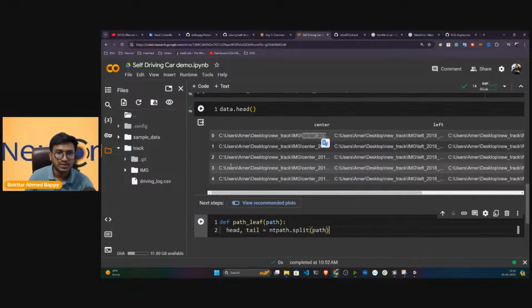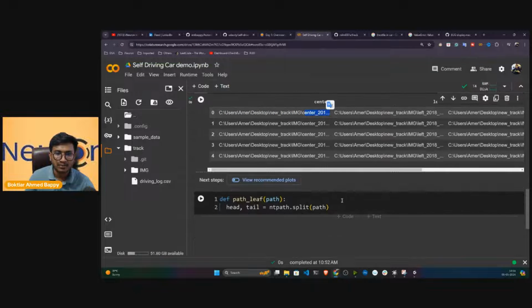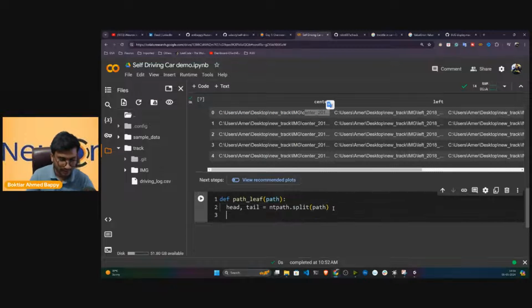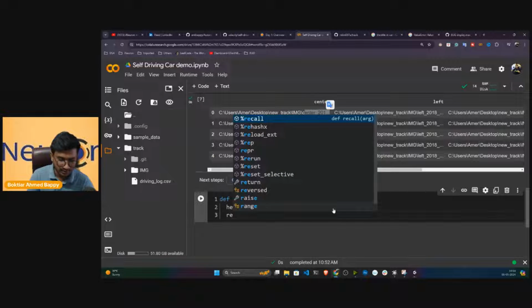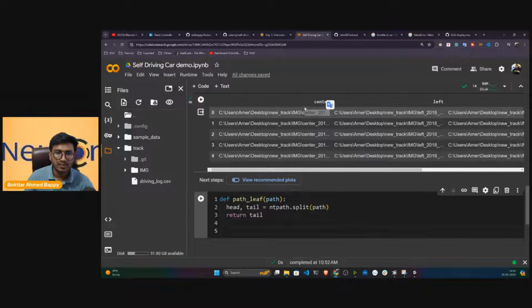I don't need the head path. That means this is going to be your head path, and only the file name should be the tail path. But I only want my tail, that means the file name. So I'll return the tail only. Once it's done, then I have to apply it for all the columns.